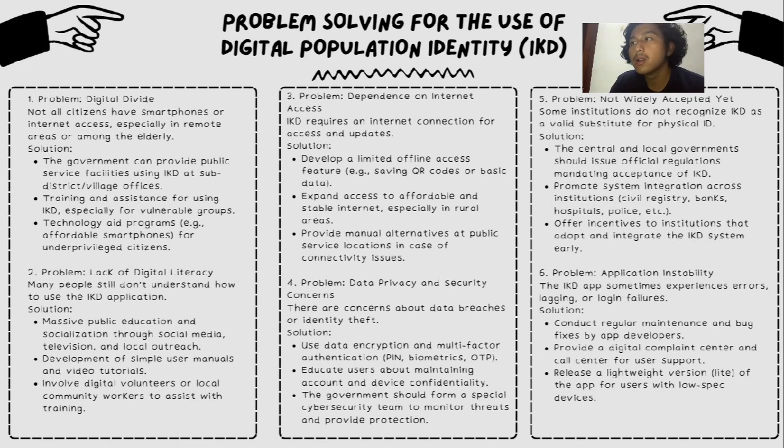Solution: the government can provide public service packages using IKD at subdistrict or village office, training and assistance for using IKD, especially for vulnerable groups, and a technology aid program with affordable smartphones for underprivileged citizens.